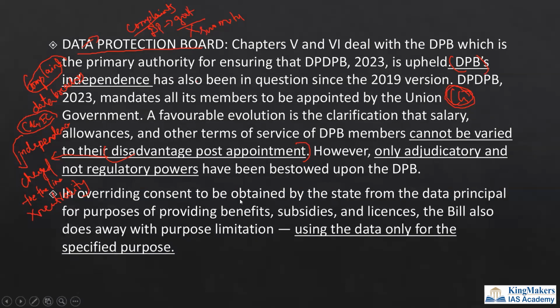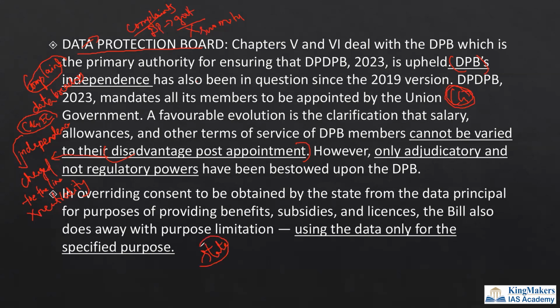In overriding the consent to be obtained by the state from the data principal for purposes of providing benefits, subsidies, and licenses, the bill also does away with the purpose limitation, using the data only for the specified purposes. So the state is having a lot of power, friends. This is the important understanding that you have to have.